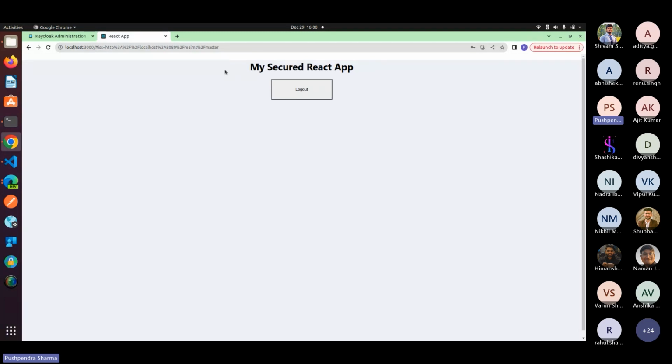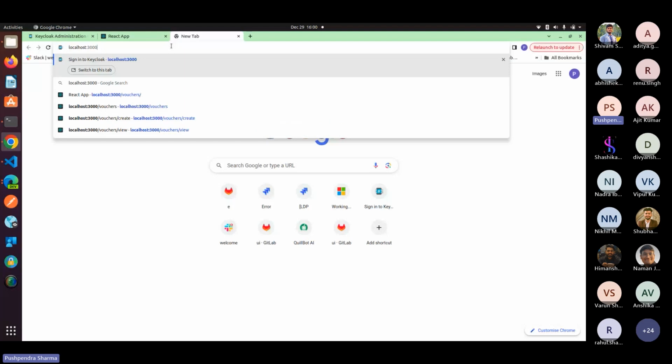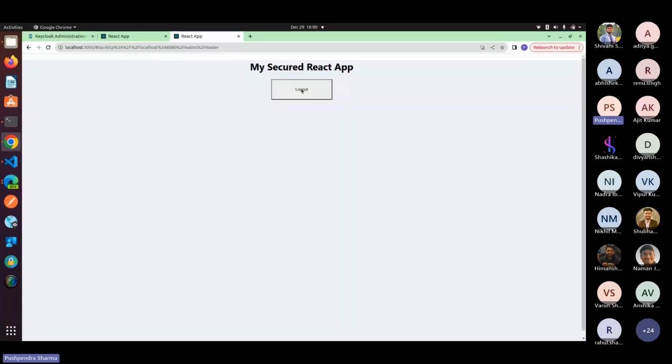If I want to open my React app again, I don't have to log in again. This is the feature of SSO, single sign-on. Now if I open localhost 3000, it will redirect to my secured React app because I already entered the Keycloak authentication details.